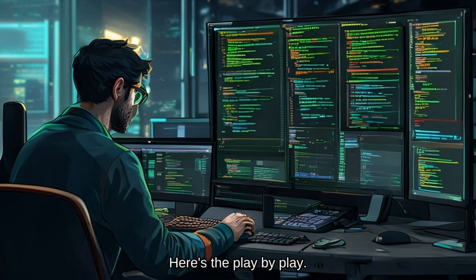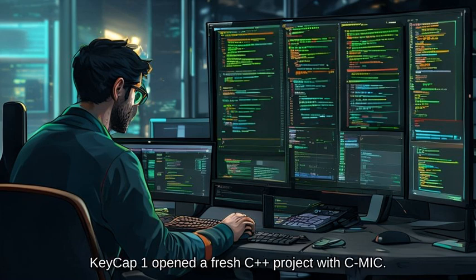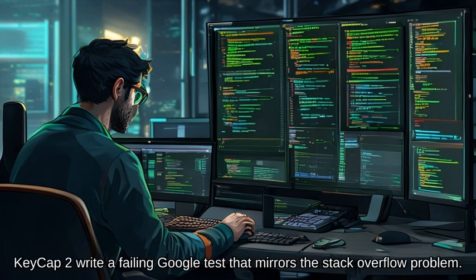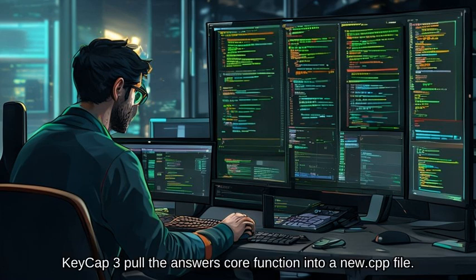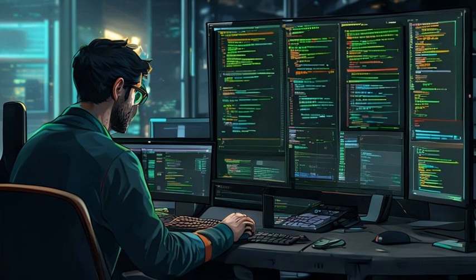Here's the play-by-play. Keycap 1. Open a fresh C++ project with CMake. Keycap 2. Write a failing Google test that mirrors the Stack Overflow problem. Keycap 3. Pull the answer's core function into a new .cpp file. Keycap 4. Compile with sanitizers. ASan. UBSan. Keycap 5. Run the test.